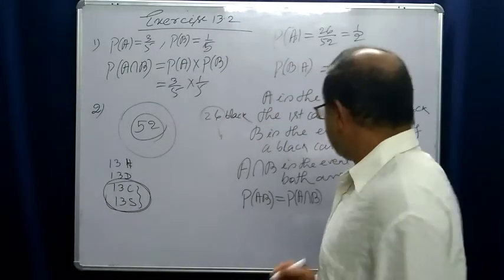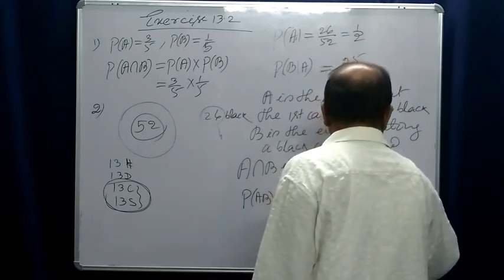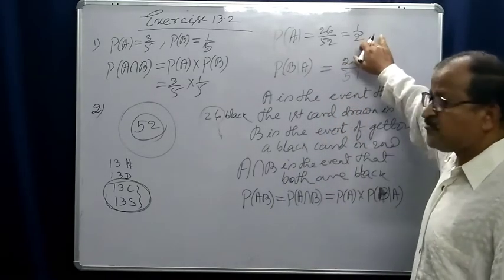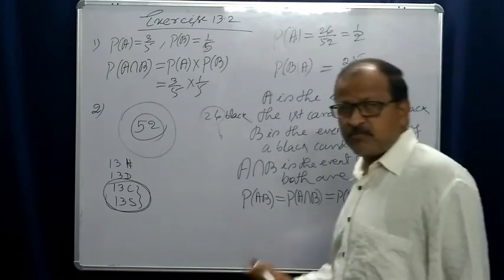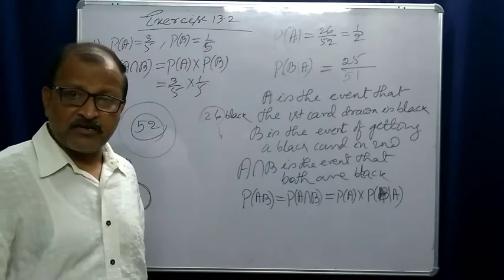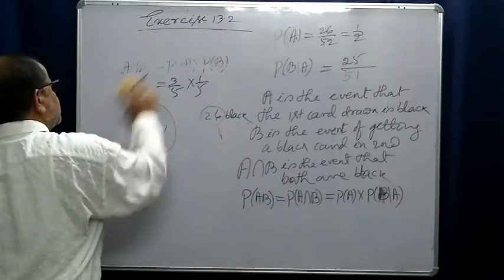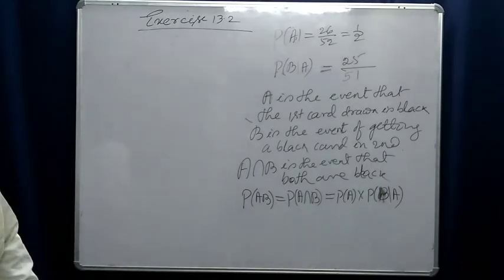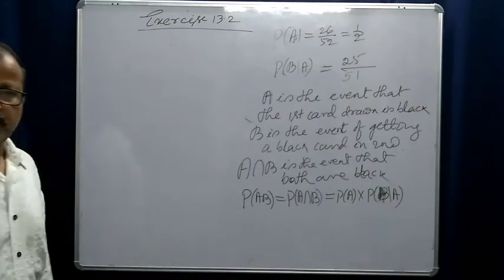What is this? It is probability of A into probability of B condition A. You know probability of A, you know probability of B condition A, then it will be obtained. Using this formula, we can find out the probability that both the cards are black. Now, let us come to the third question. You put the values of probability of A and probability of B condition A, and you will get the result.